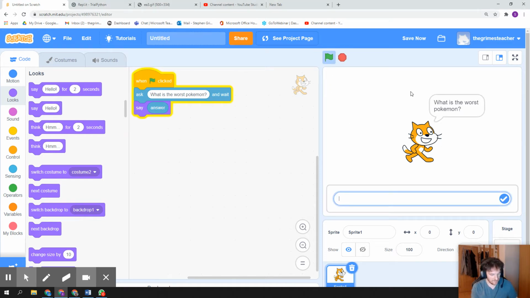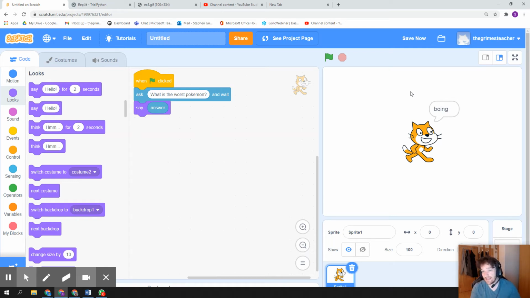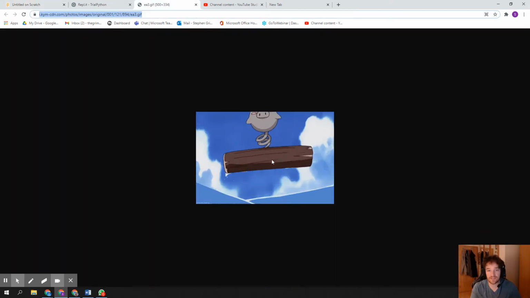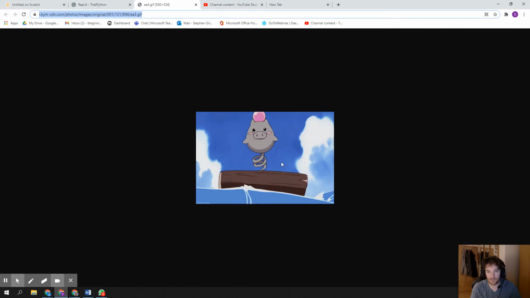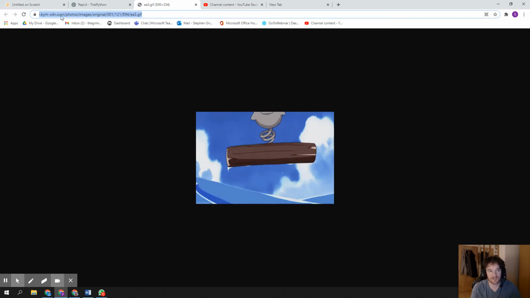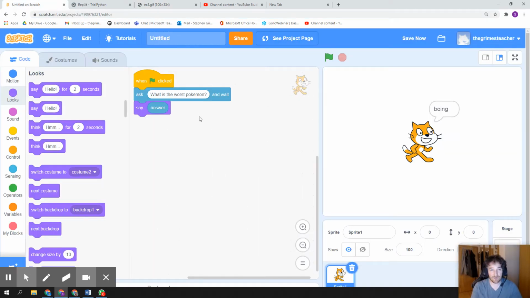So what is the worst Pokemon? Obviously, the answer is Boing. Okay, and he just says Boing. Now, let's just take a look. Boing, just so you know, is this Pokemon. Okay, worst storyline ever. Just don't. But anyway, that's Boing.